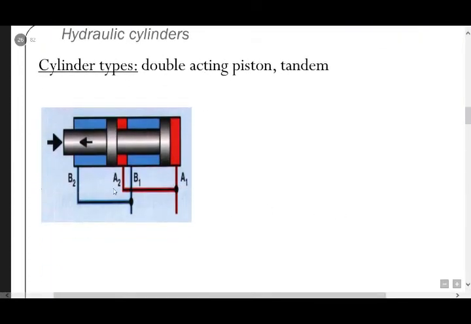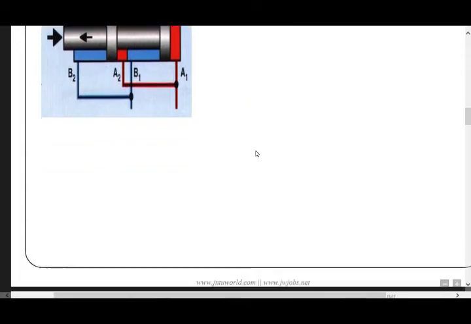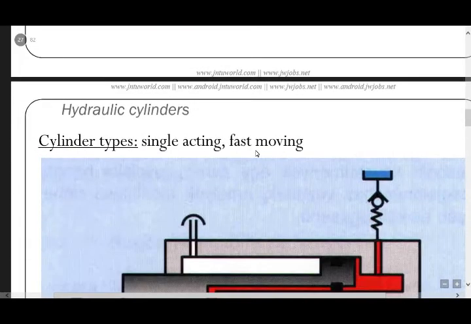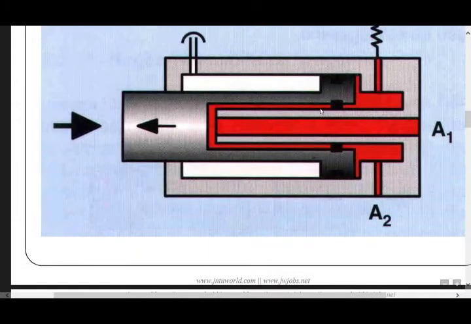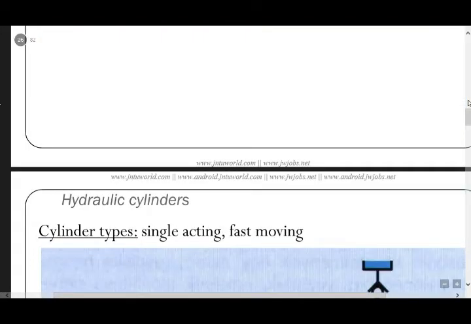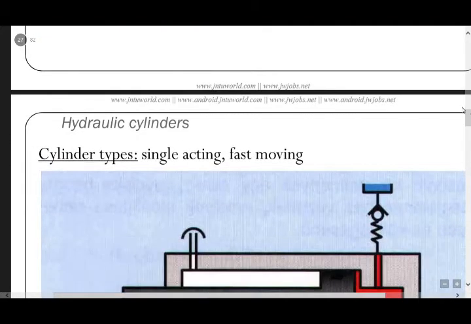Cylinder types: this is the B2, B1, A2, A1 in single cylinder double acting piston tandem type cylinders, and cylinder single acting and fast moving. This figure explains the hydraulic actuators, how they work. When we apply the pressure on this side, automatically here we see the fluid moving, and here is the spring, and this is the load.